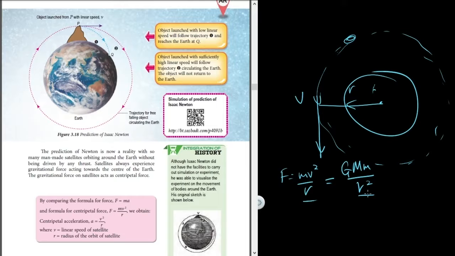Here r is the distance between centers, small m is the mass of this planetary object, and capital M is the mass of the planet, star, or galaxy, the main object being revolved around. In this case, capital M is the mass of the Earth.